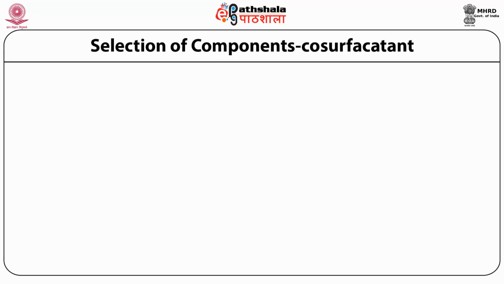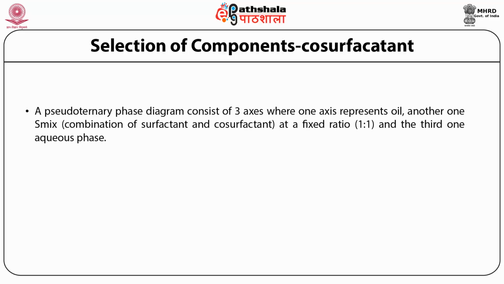Now we will see what is the criteria for the selection of co-surfactant. For the selection of co-surfactant, pseudo-ternary phase diagrams are constructed with oil, surfactant, co-surfactant mixture and water. A pseudo-ternary phase diagram consists of 3 axes where one axis represents oil, another one S-mix, that is the combination of surfactant and co-surfactant at a fixed ratio 1:1, and the third one aqueous phase.